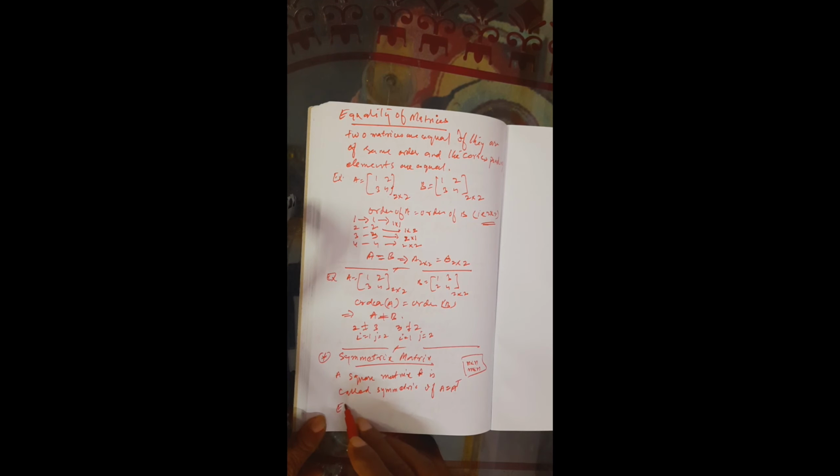Now take this example. Be careful and compare. Suppose A is the matrix 2 minus 4, minus 4 3. Now what is the transpose of A? Interchange it. We write this first row as the first column: 2 minus 4, and this second row I am writing as the second column: minus 4 3.